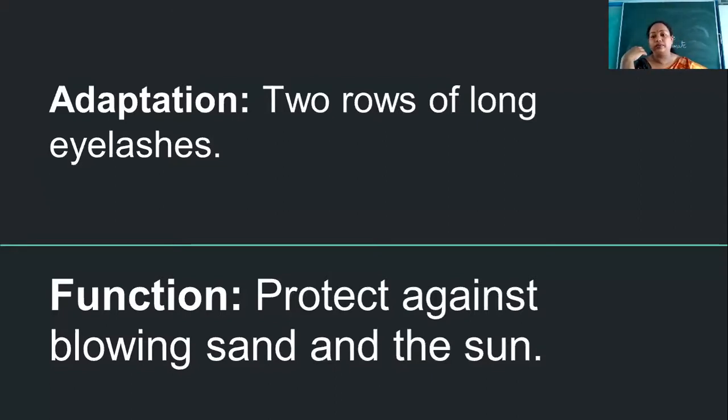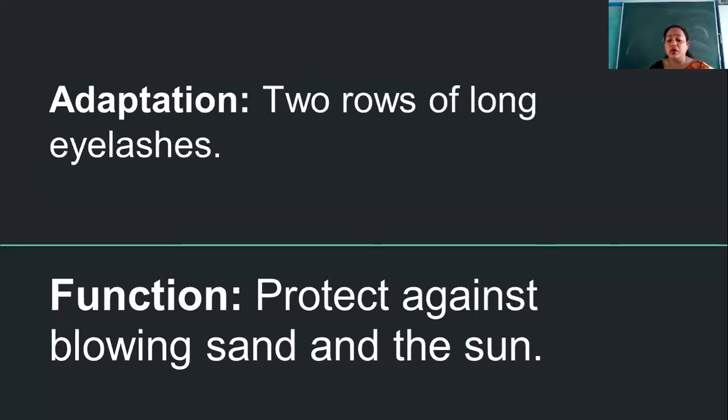So what do we do? We close our eyes during that time. Just imagine the condition of the camel, which is throughout in the sandy area, and it is hot and dry during the daytime. So definitely if the wind is blowing, there are chances that these sand particles will come into the eyes.